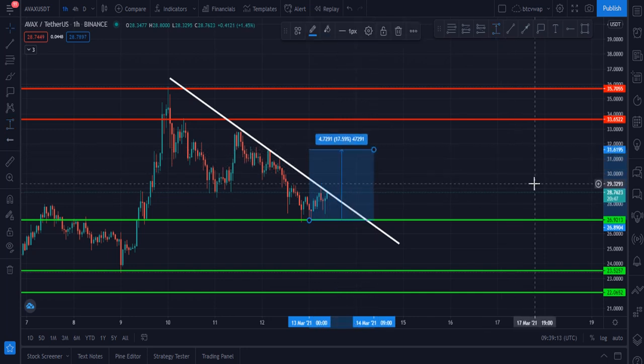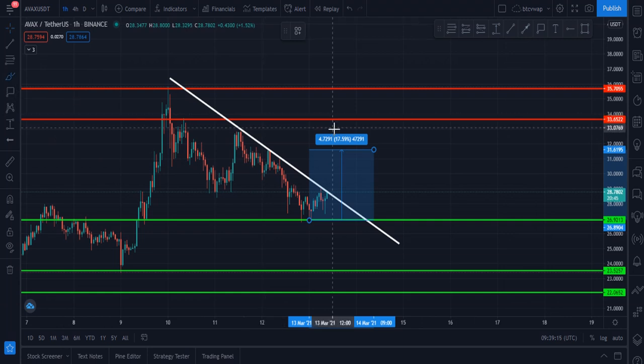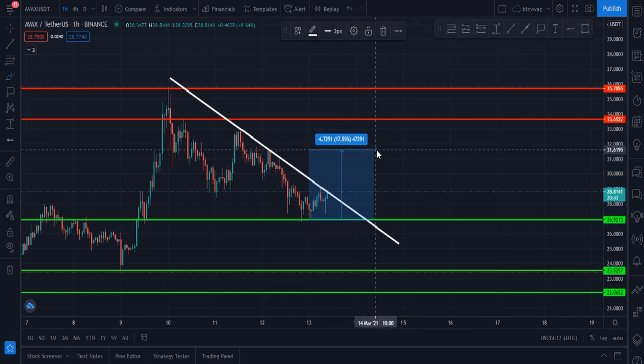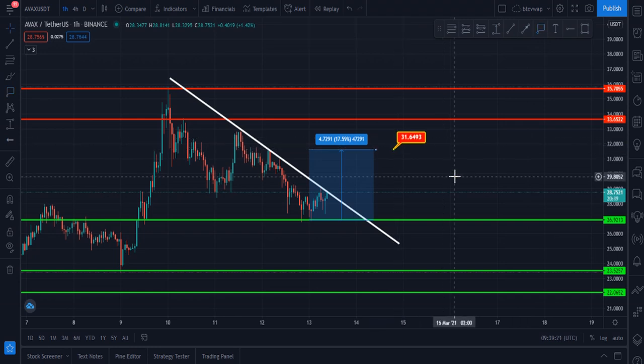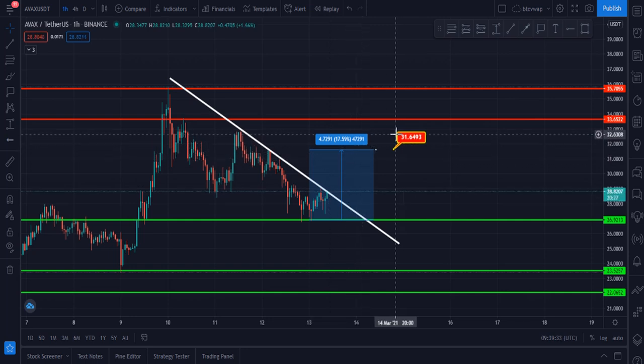In that case, our first target will be $31.6. Sorry for that. This is our first target, but for this, it should close a 4-hourly candle above $28.8. Then definitely it is going to hit 31.64 and maybe 33.5. These are two targets.